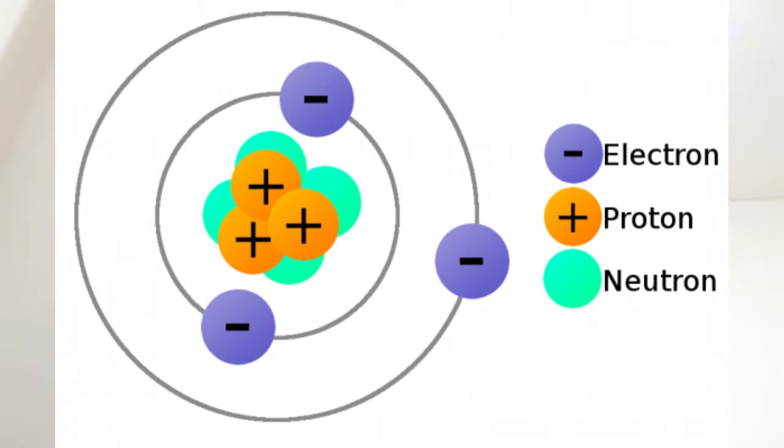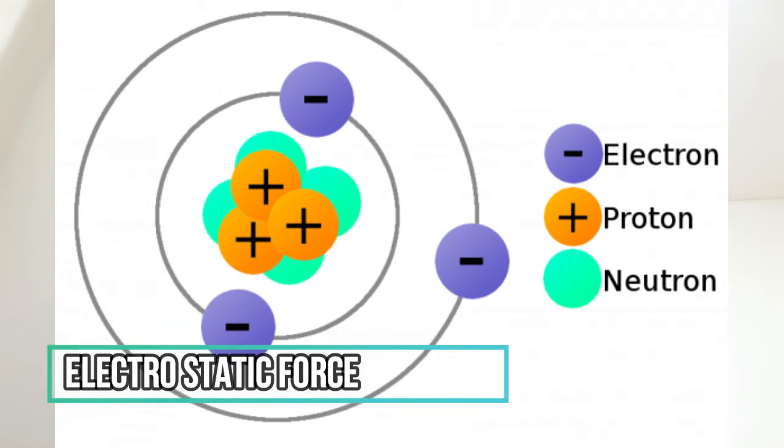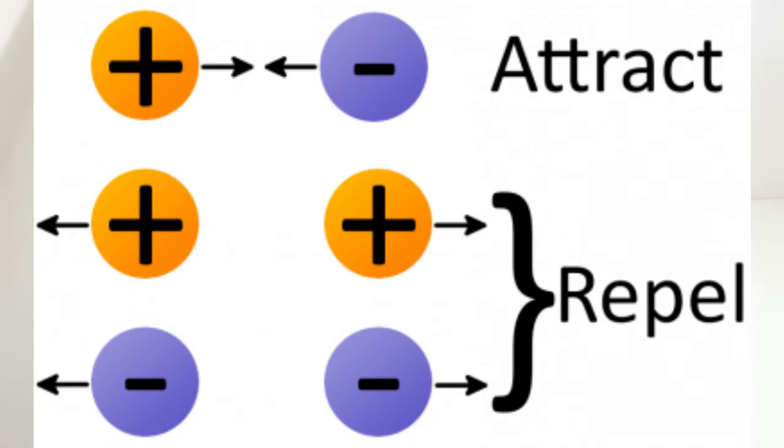The charge of electrons and protons is important because it provides us the means to exert a force on them. That force is called electrostatic force. Electrostatic force, also called Coulomb's law, is a force that operates between charges. It states that charges of the same type repel each other, while charges of the opposite type are attracted together. That's why we have a saying that opposites attract and likes repel.